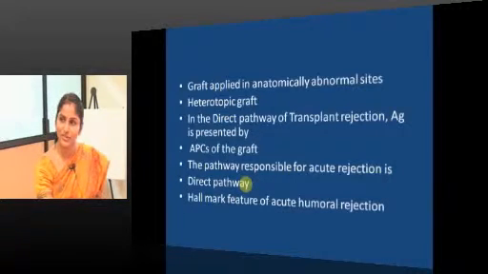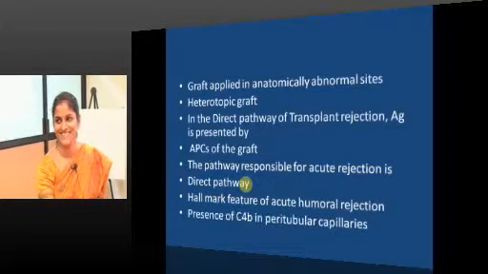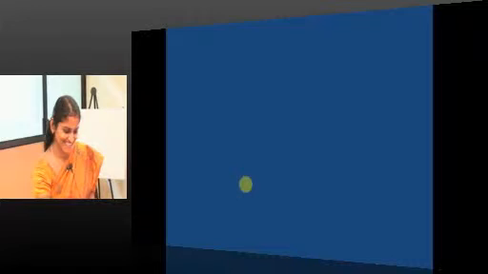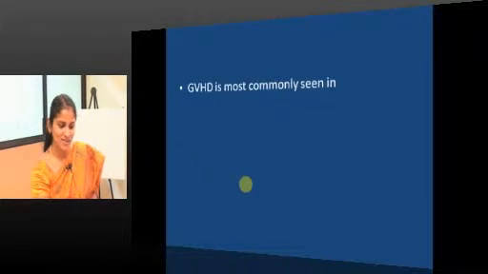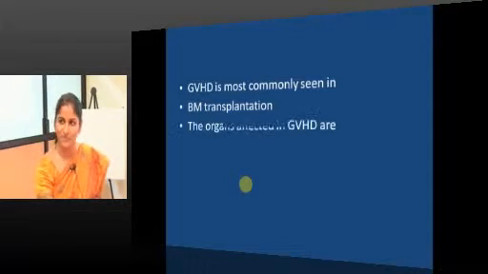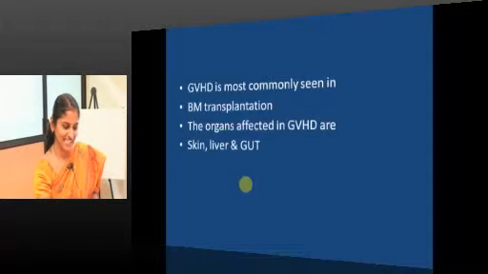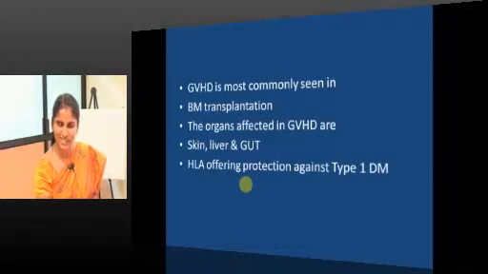Hallmark feature of acute humoral rejection: presence of C4d in the peritubular capillaries. GVHD is most commonly seen in bone marrow transplantation where the patients are severely immunocompromised. The organs affected in GVHD are skin, GIT, liver. HLA offering protection against type 1?